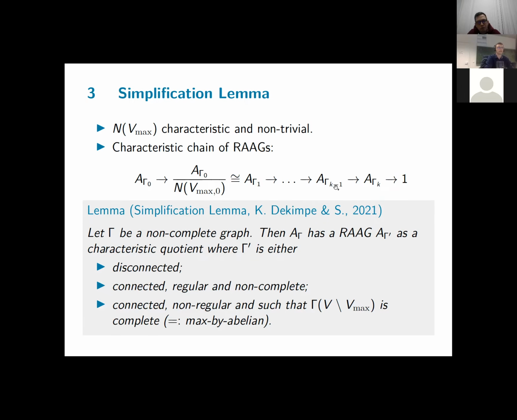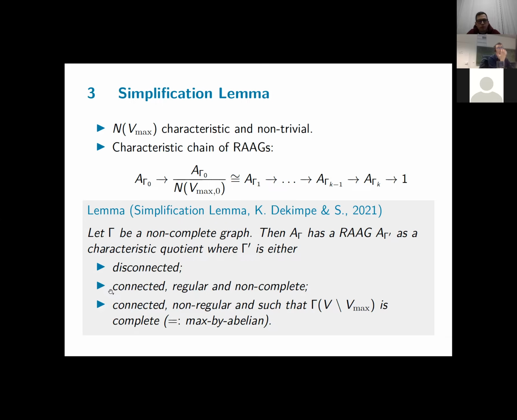So in the end of our sequence, there is always one of the following three types of graphs. There is either a disconnected graph, a connected regular and non-complete graph, or a connected non-regular graph, such that this induced subgraph is complete. And the latter type I call max-bi-abelian graphs. I will explain the terminology in a minute. So the simplification I found is: any graph gamma 0 has a characteristic quotient A gamma prime, such that gamma prime is either of these three types.